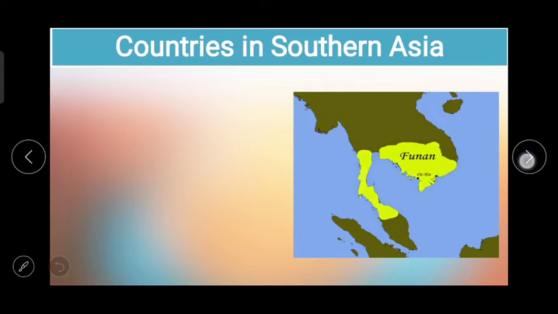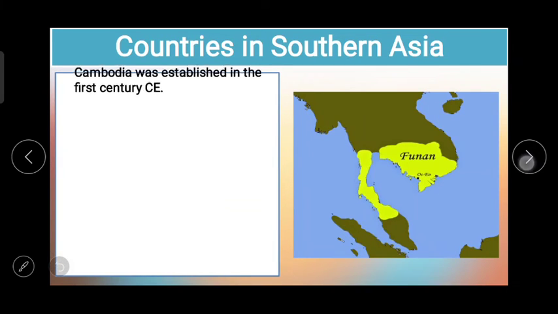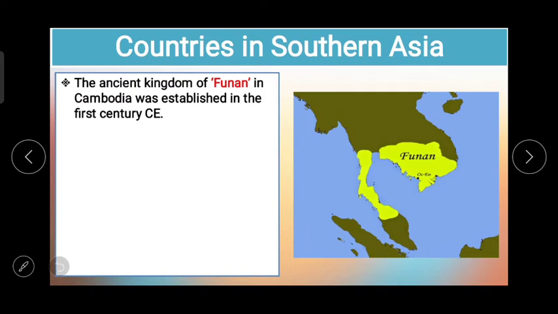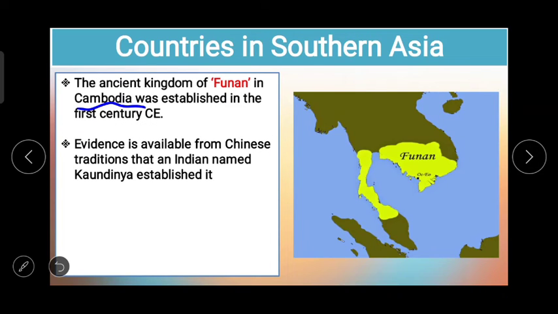And now, next one, countries in Southeast Asia. The ancient kingdom of Funan in Cambodia was established in the 1st century CE. Evidence is available from Chinese traditions that an Indian named Kaundinya established it.